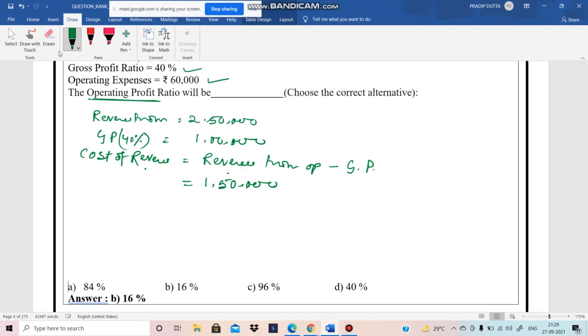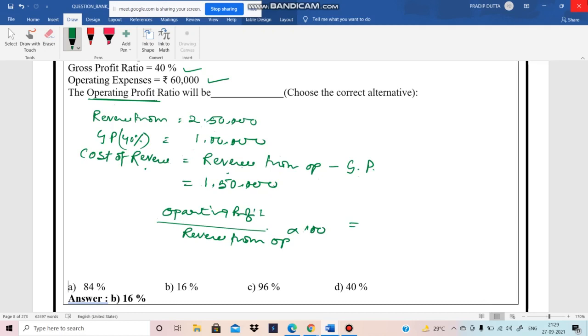So what is the operating profit ratio? The formula is operating profit by revenue from operation into 100.